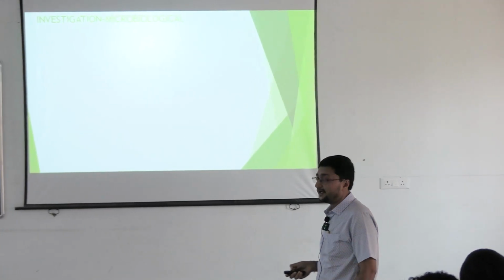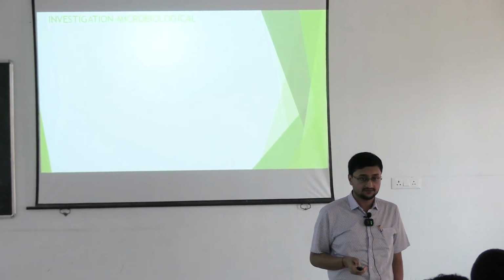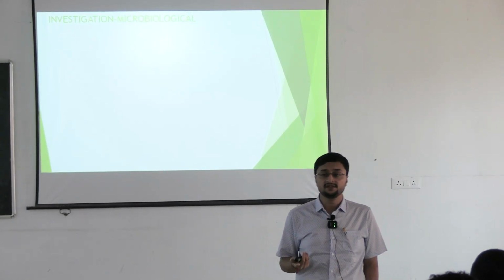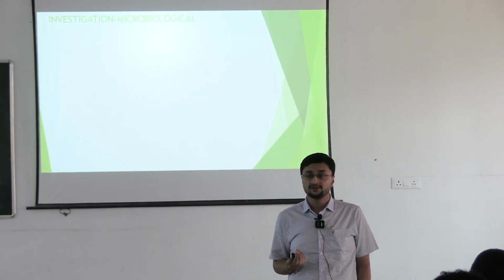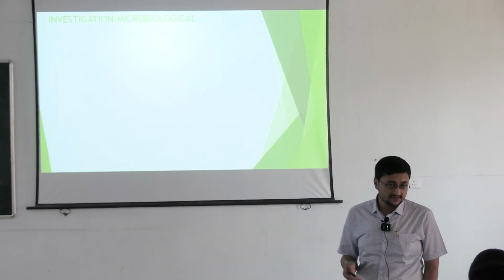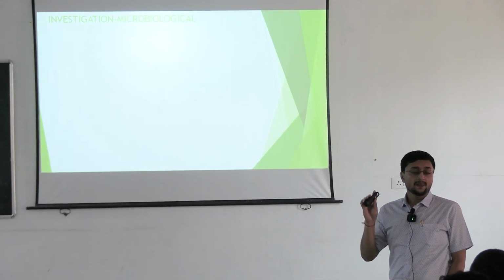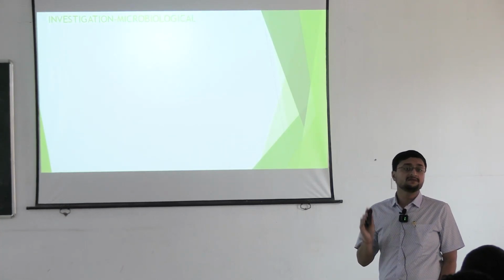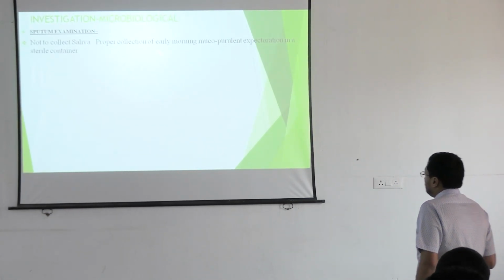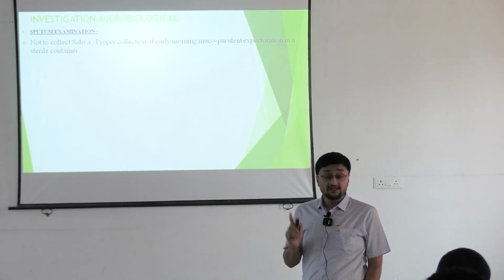Next, microbiological investigations. What is the first microbiological investigation that can come? What comes to your mind? Sputum gram stain, culture and sensitivity. This is the primary microbiological investigation. But do not collect saliva.